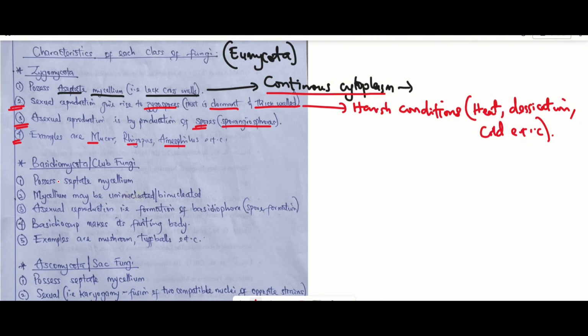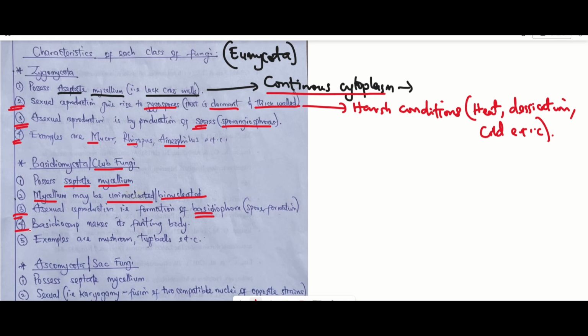Then we have Basidiomycota. The Basidiomycota are actually also called the club fungi. Now, these ones possess septate mycelium, which means that their cytoplasm is made up of cross walls, hence their cytoplasm is non-continuous. Then this mycelium can either be uninucleated or binucleated. In other words, it can be made up of one nucleus or two nuclei. Then we have number three, which is their asexual reproduction. During their asexual reproduction, they form what we call basidiospore.